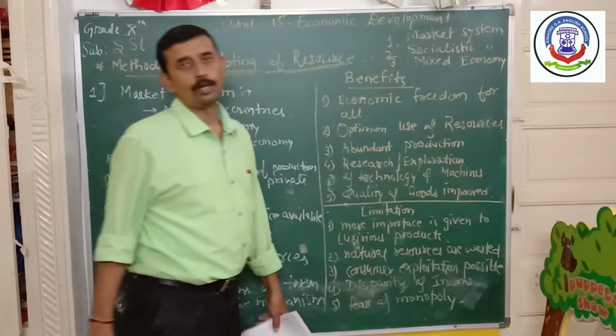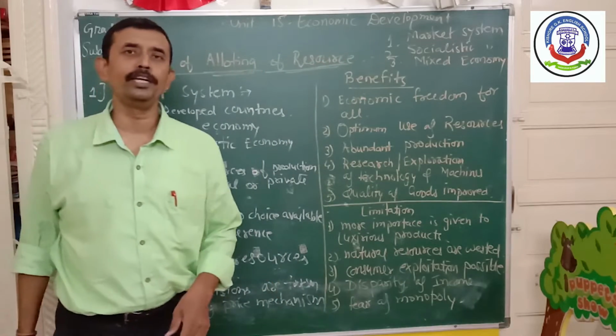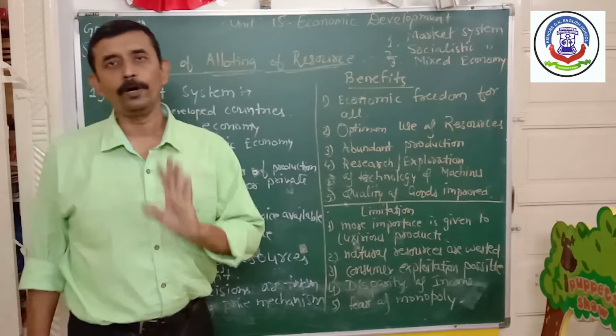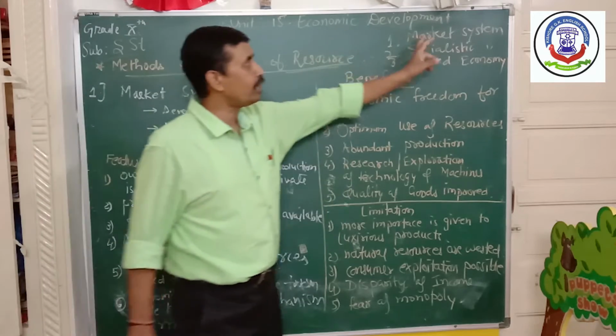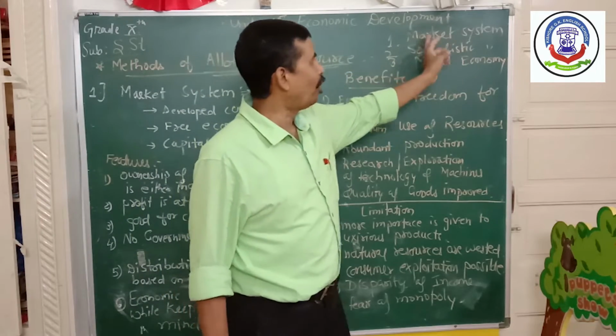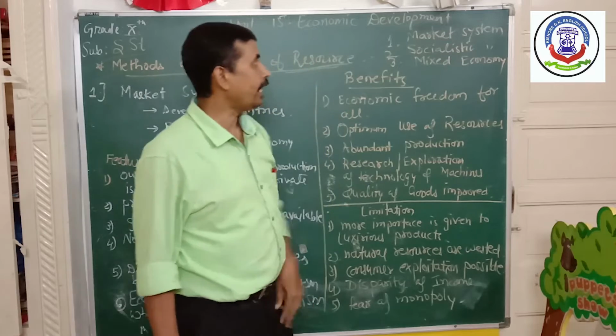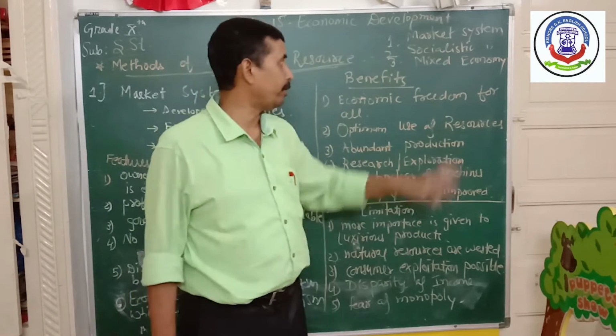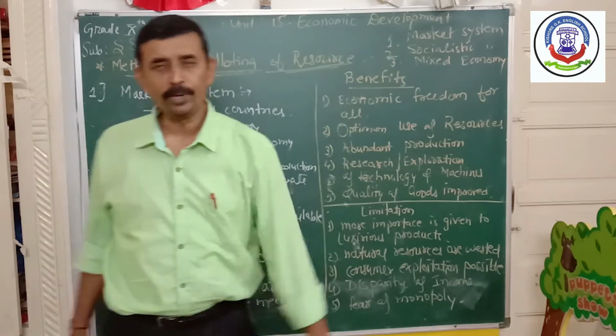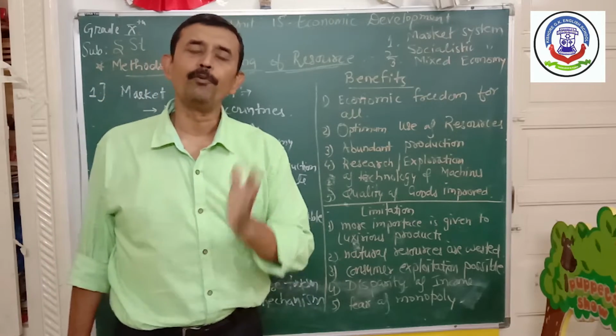In short, the world economy is divided into three types. The first one is market mechanization or open economy or market system. The second one is socialistic economy, and the third one is mixed economy. Let us see them one by one.